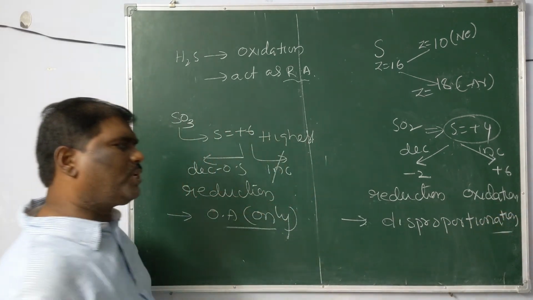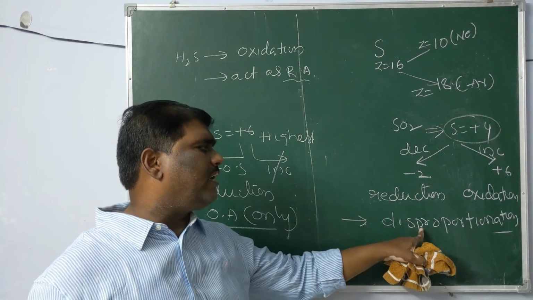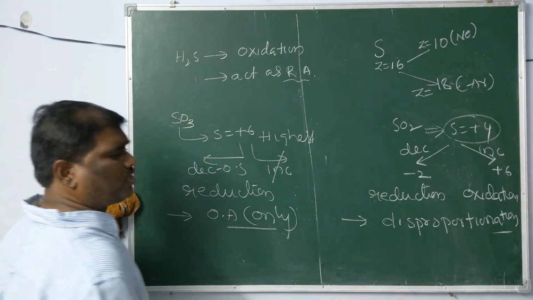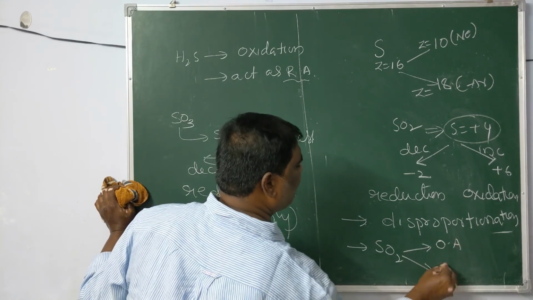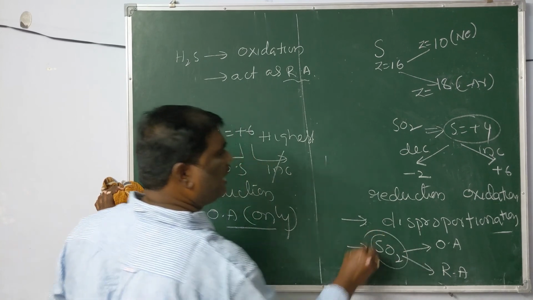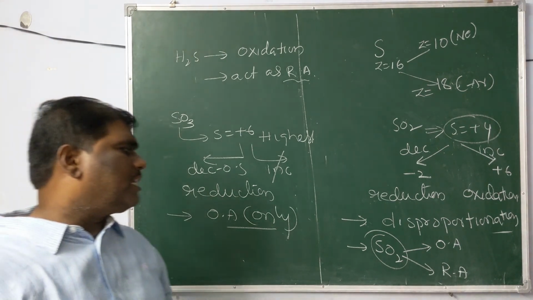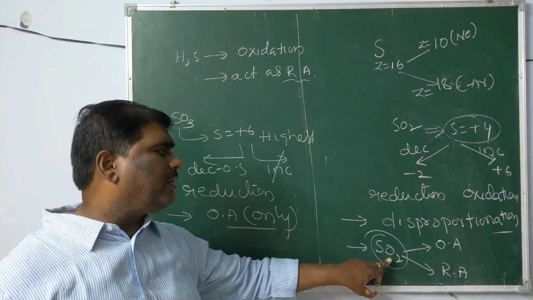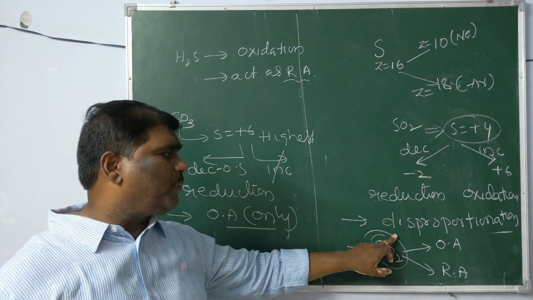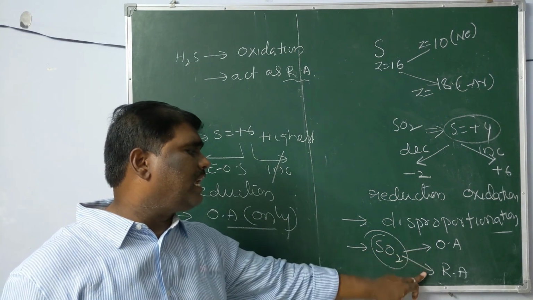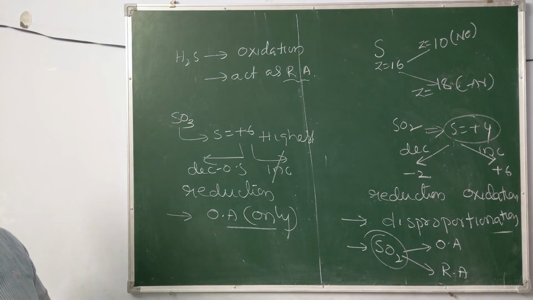You know what disproportionation is? The reaction in which only one element undergoes oxidation as well as reduction is called a disproportionation reaction. Thus, SO2 acts as an oxidizing agent as well as a reducing agent because it has an intermediate oxidation state. The species in which the element has an intermediate oxidation state can undergo oxidation as well as reduction, can undergo disproportionation, and can act as an oxidizing agent as well as a reducing agent. This is all about oxidizing agents and reducing agents.